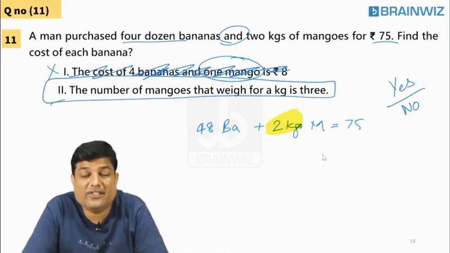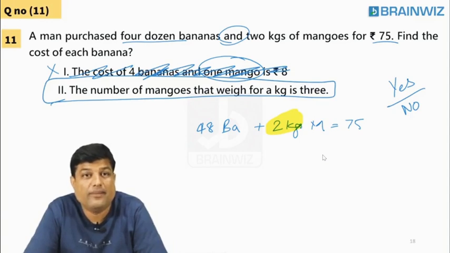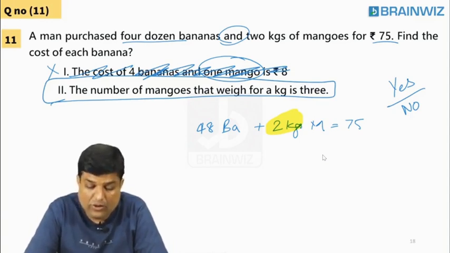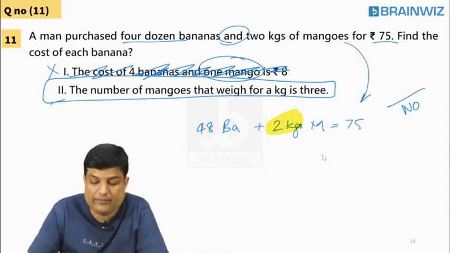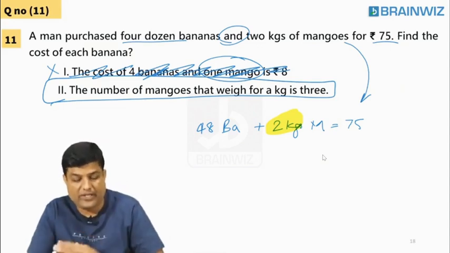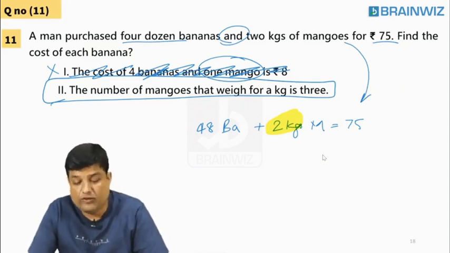Are you understanding that statement 1? I am removing it. Clear? Now, let's try to solve. Already given in the question is one equation: 48 bananas plus 2 kgs of mangoes is 75 rupees.